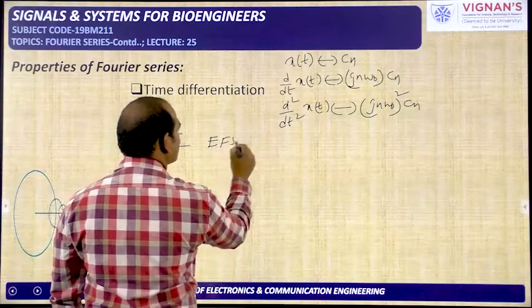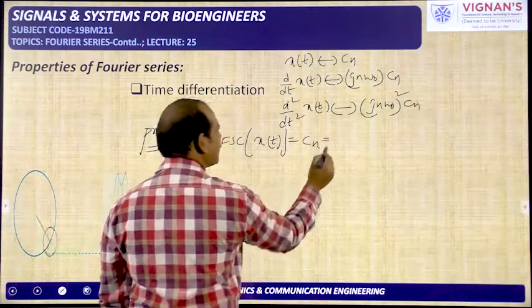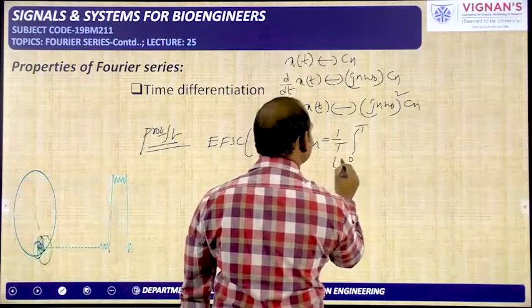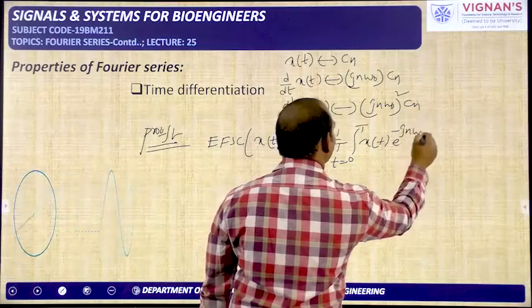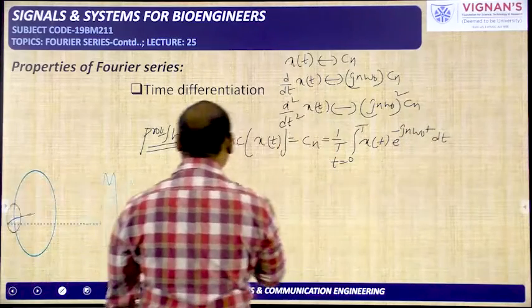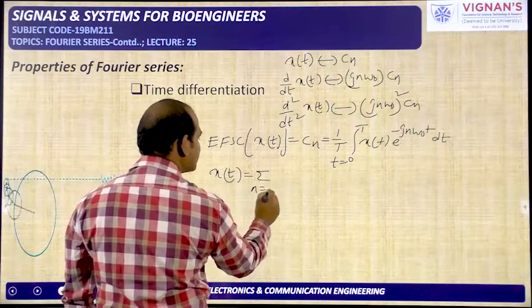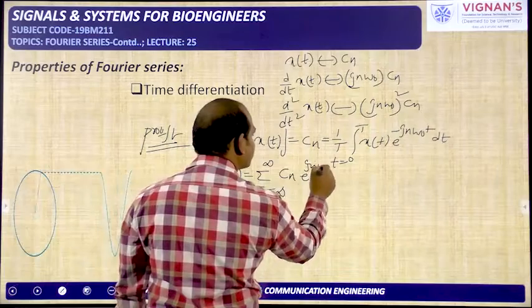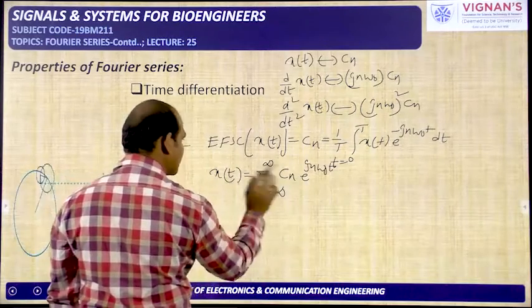The exponential Fourier series coefficient of x of t is taken as cn, that is 1 by T integral 0 to T, these are the limits, x of t e power minus jn omega naught into t dt. But the exponential Fourier series is given by x of t equal to sigma n from minus infinity to plus infinity cn e power jn omega naught t. Sorry, it is not an integral.